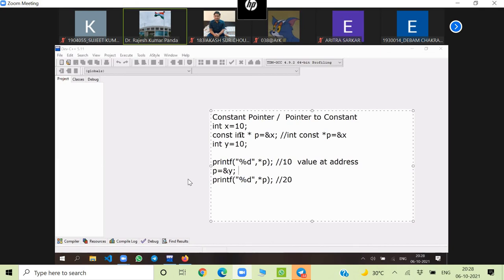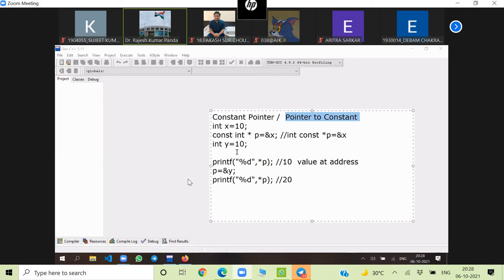Now when I write const int or int const, meaning if I use const before the star, now this is pointer to constant, not constant pointer. If I use const after star, that is constant pointer. It will always point to the particular memory location it is initialized to. But what is pointer to constant? It can point to any location. It can point to x, it can point to y, it can point to any location.